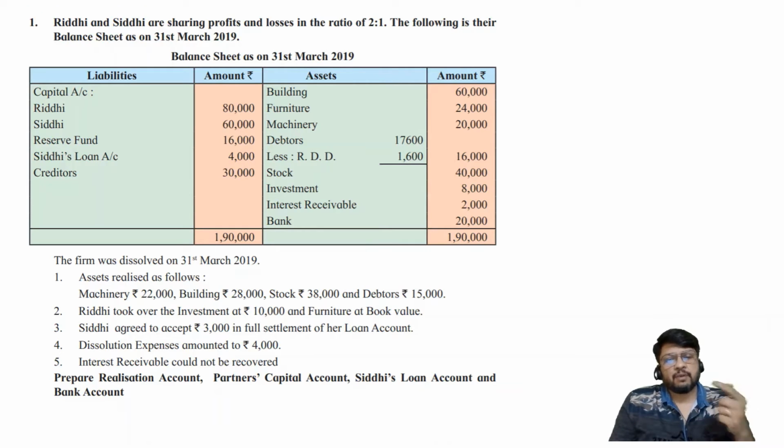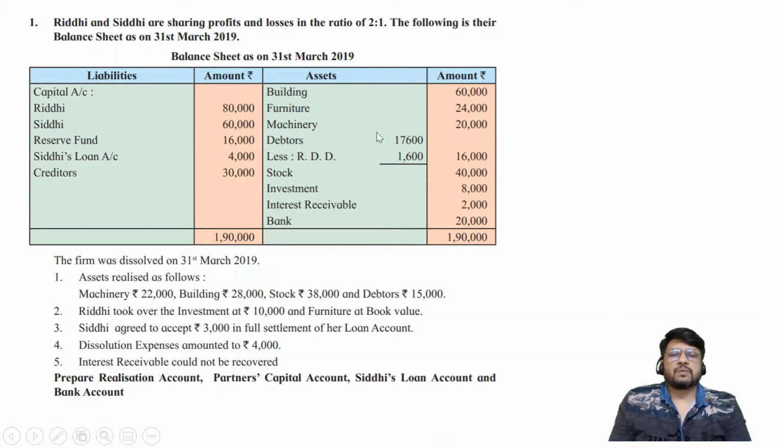Before I start with discussing the problem, I would like you to understand certain basic things, because this is the first problem. So I am emphasizing on these things which I'll be using every time afterwards in every other problem also. The balance sheet here is working as our cupboard. I hope you remember the analogy of cupboard and table. Balance sheet is the cupboard and realization account is the invisible table. The balance sheet values are book values and the adjustment values are agreed values. So for machinery you have two values. One is 20,000 and other one is 22,000. For building you have two values. One is 60,000 and other one is 28,000.